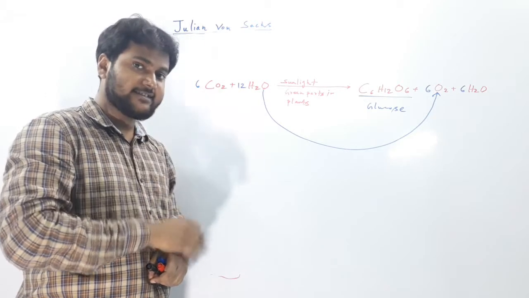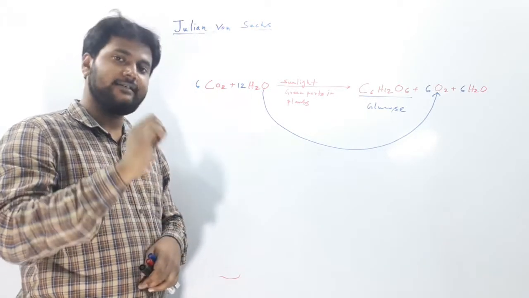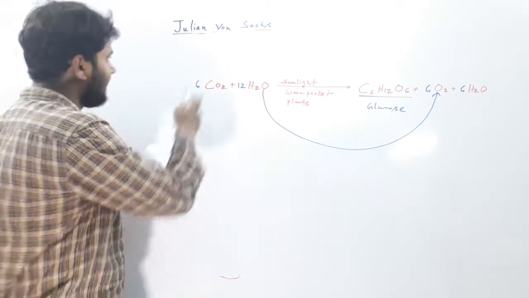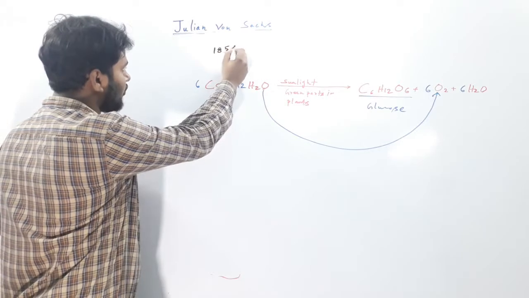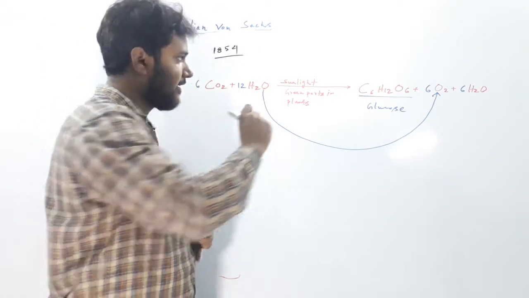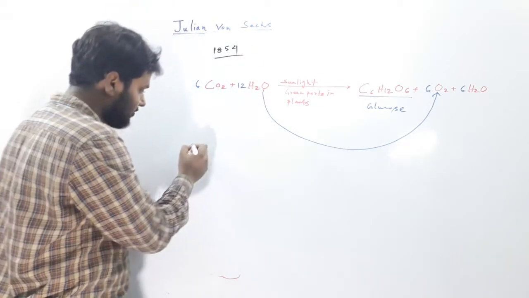Julian Von Sachs is the first scientist who showed us evidence that the end product of photosynthesis is glucose, and he did it in 1854. What actually did he show us?